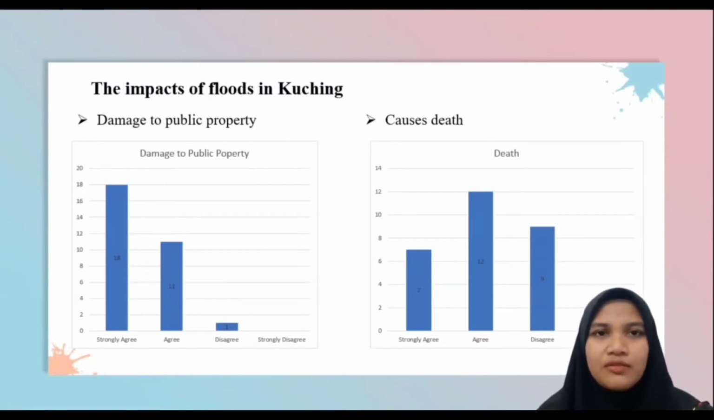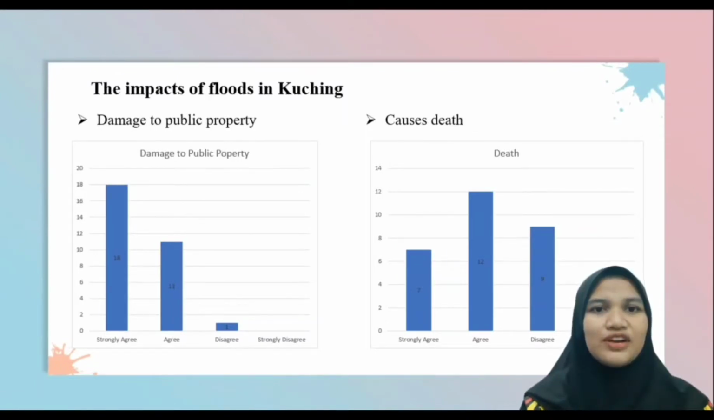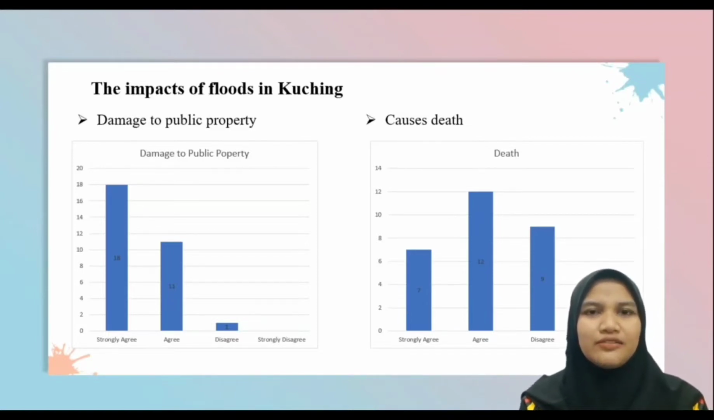Next is the impacts of floods in Kuching. For damage to public property, the percentage who strongly agree is higher, which is 60% compared to the percentage who disagree, which is as low as 3.3%.